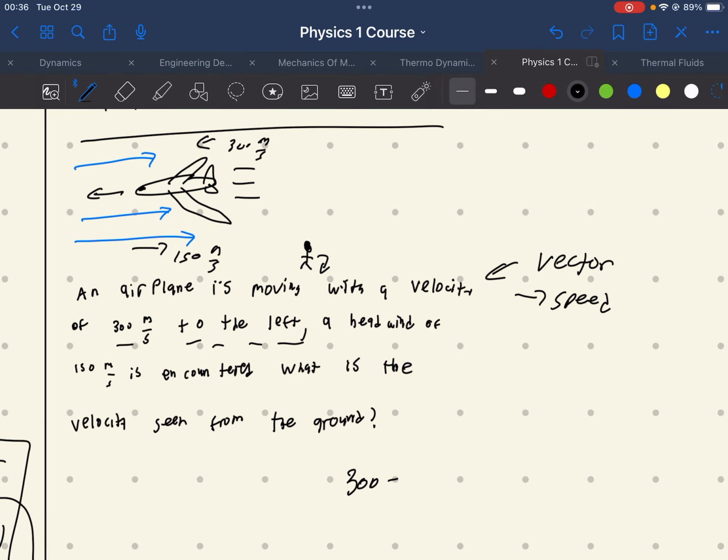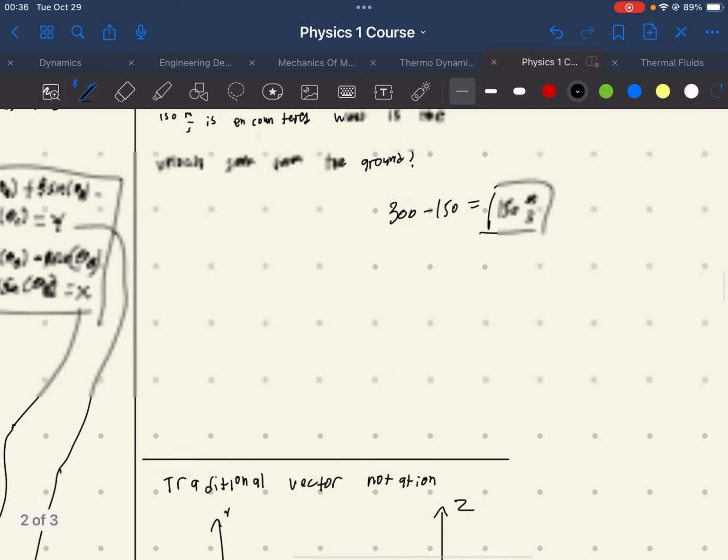So we have 300 going to the left, so we say this is positive x, and this is positive y. That means that 300 is positive, and 150 is negative. So that would give us our total value of 150 meters per second to the left, because it's positive. So we know that the airplane is still moving to the left at 150 meters per second.